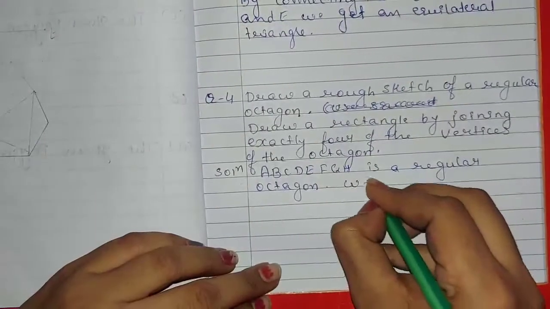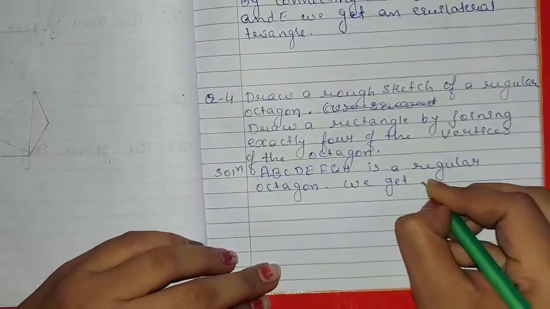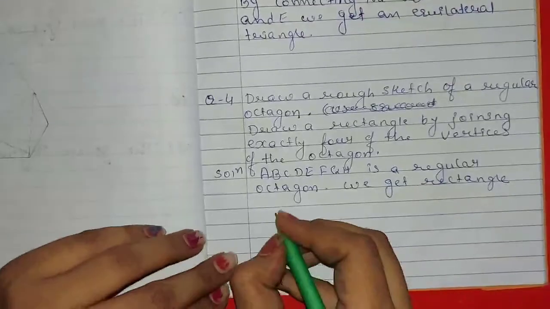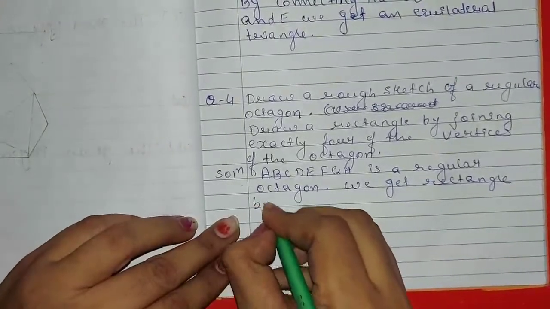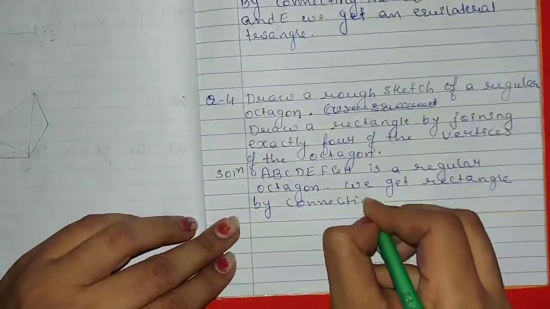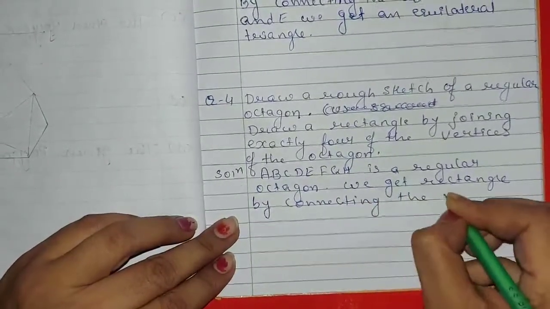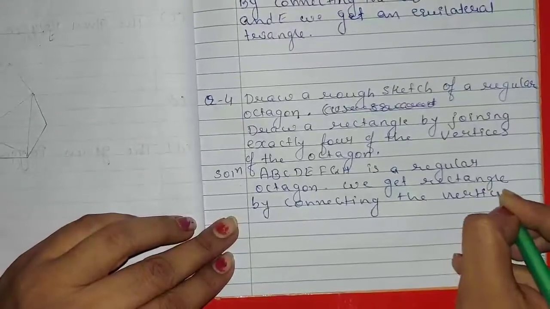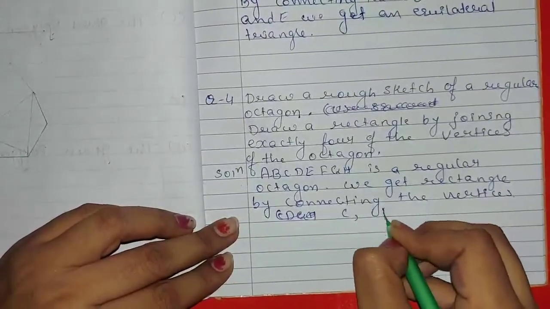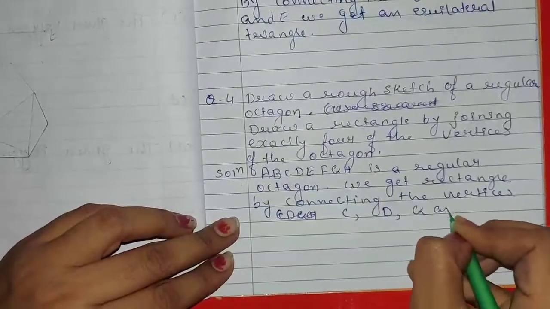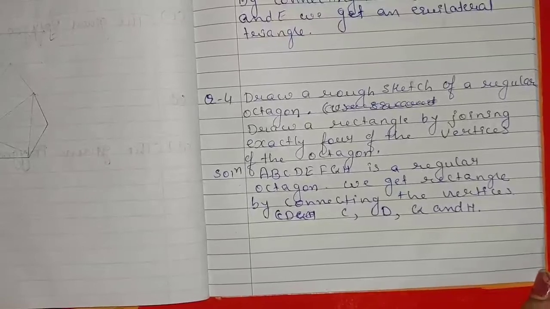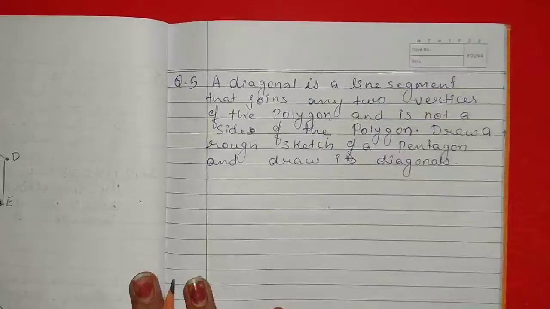We get a rectangle by connecting the vertices C, D, G and H. These 4 vertices we have connected.